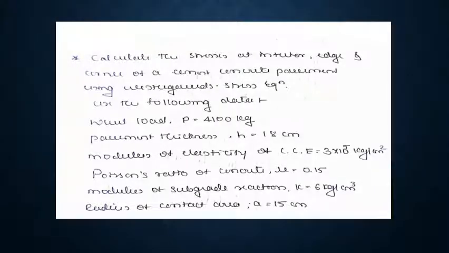Let us solve a problem on Westergaard stress analysis. The problem given is: calculate the stress at interior, edge and corner of the cement concrete pavement using Westergaard stress equation. Wheel load is given as 4100 kg, pavement thickness is 18 cm, modulus of elasticity of cement concrete capital E is 3 into 10 raised to 5 kg per centimeter square, Poisson's ratio of concrete mu is 0.15, modulus of subgrade reaction K is 6 kg per centimeter cube, and radius of contact area small a is 15 centimeter.